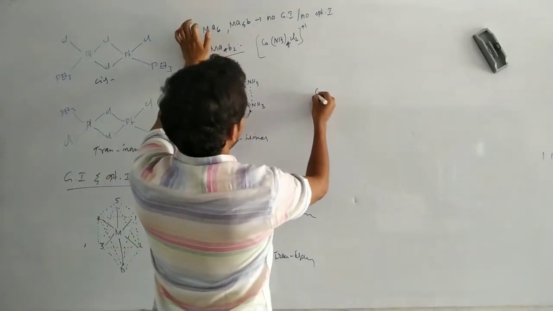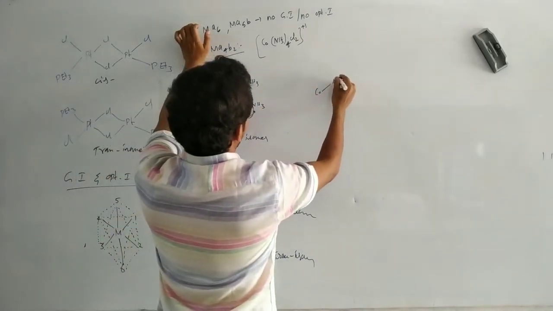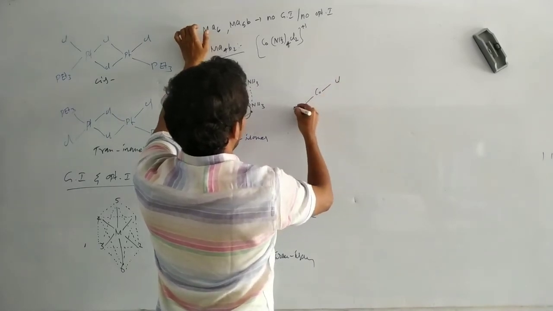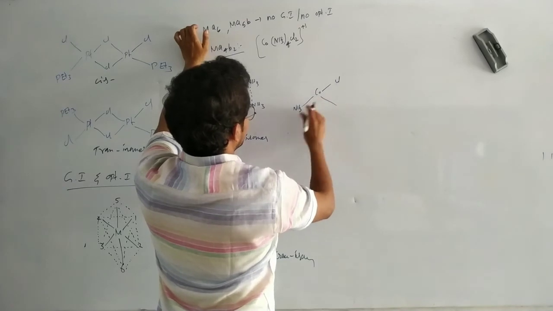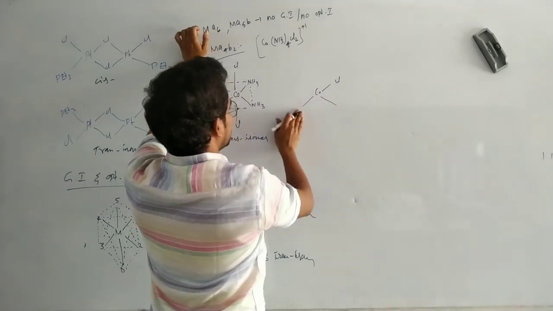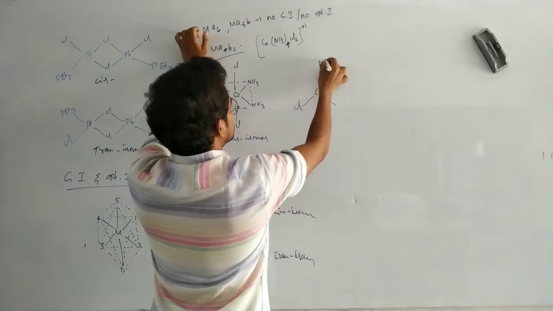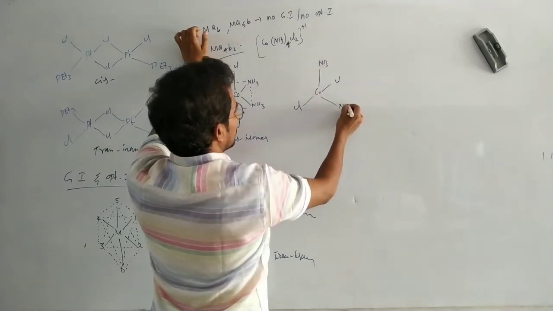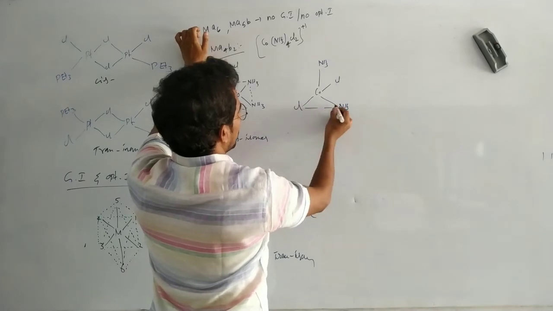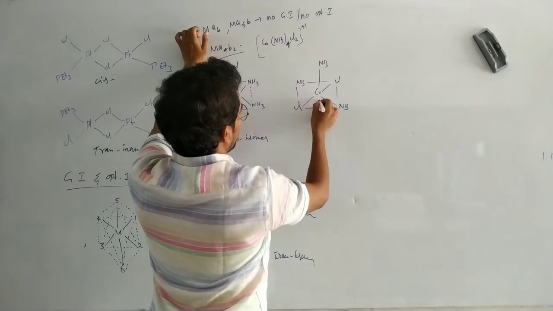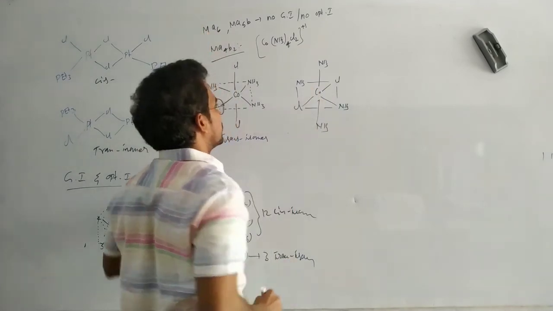Next, Co, this one Cl, NH3. This is NH3, this NH3, and this one NH3 and this one NH3.